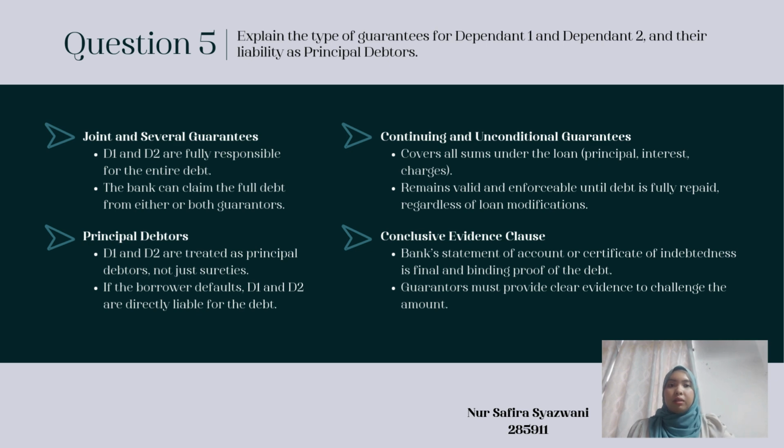Secondly, principal debtors, not just sureties. The guarantees clearly specify that defendant 1 and defendant 2 are not merely sureties but principal debtors. This distinction has a significant implication for their liability. As principal debtors, defendant 1 and defendant 2 are directly obligated to fulfill the debt even if the borrower defaults. Their responsibility is treated as if they had borrowed the sum of money from the bank themselves.